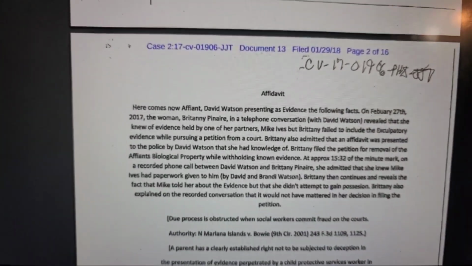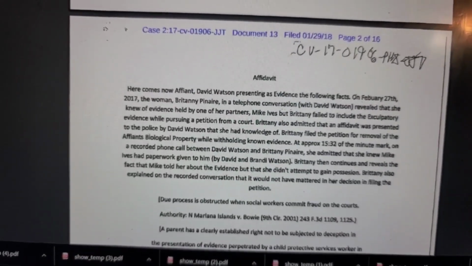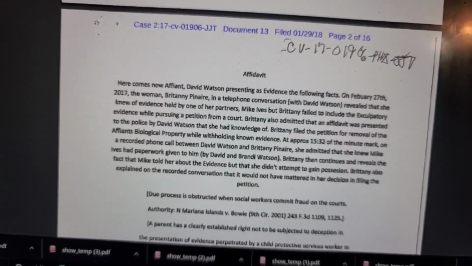Okay, so here comes now an affiant, David Watson, presenting as evidence the following facts.